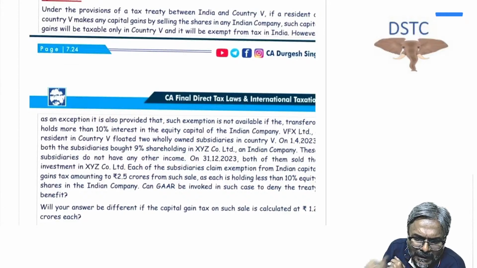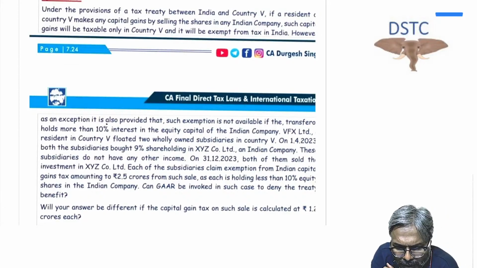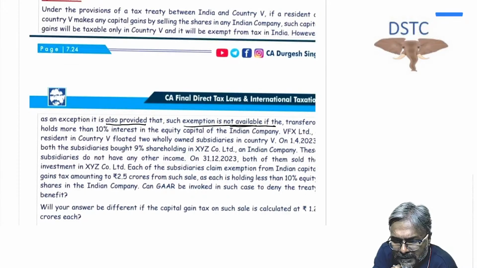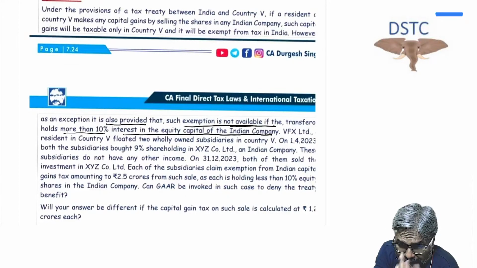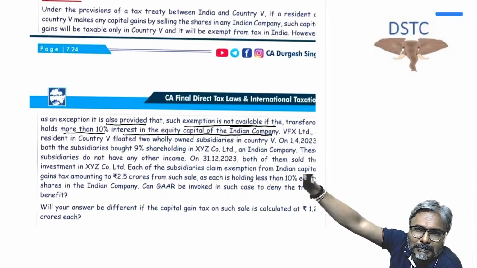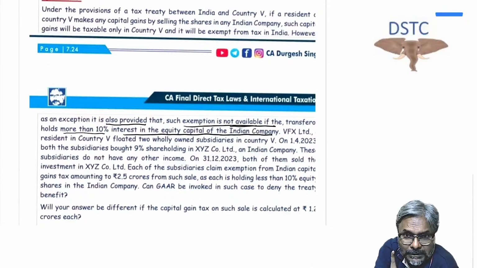Let's read. However, as an exception, it also provided that such exemption is not available if the transferor holds more than 10% interest in the equity capital of the Indian company. So if the transferor is holding more than 10% equity capital in that Indian company, then the treaty benefit is not available.